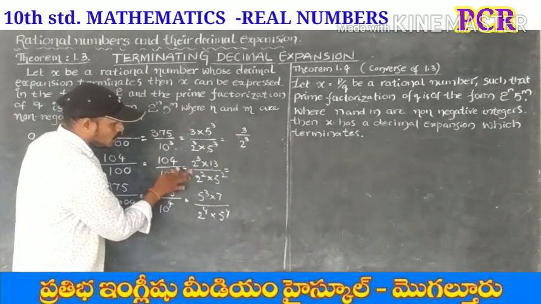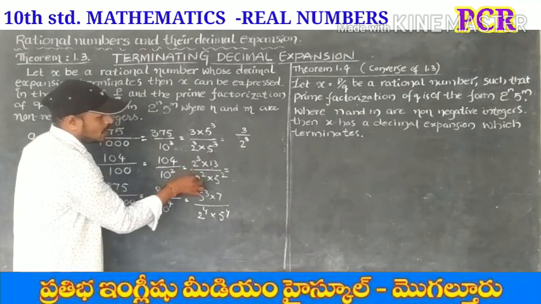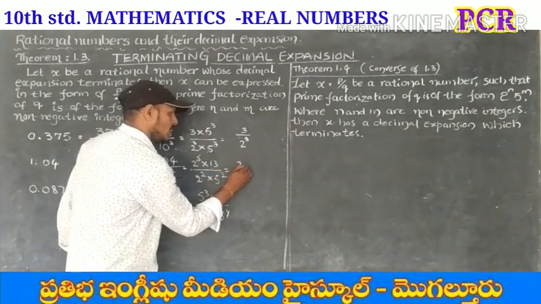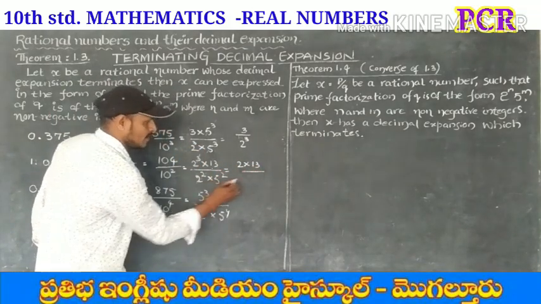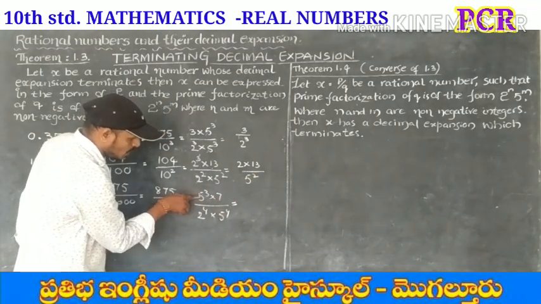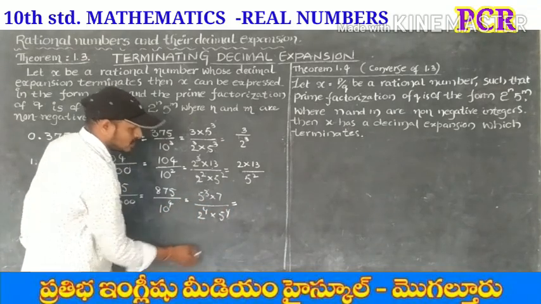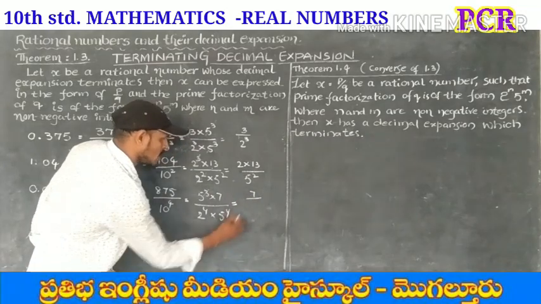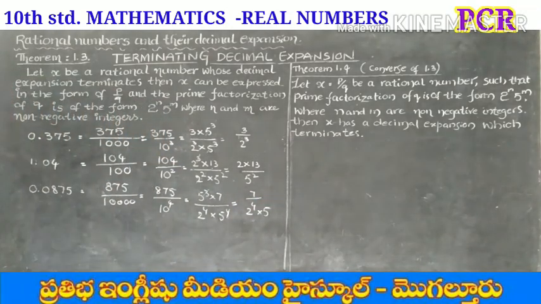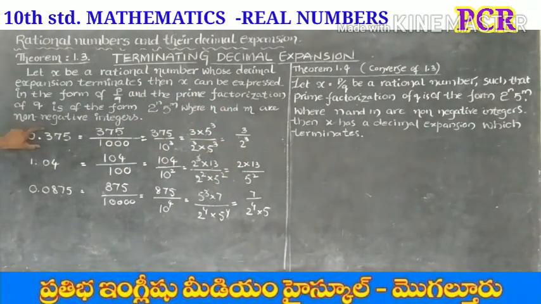Here, 2 square and 2 cube: 2 square cancels, so only 1 remains, giving 2 into 13 by the remaining 5 square. Here 5 power 4 and 5 power 3: 5 power 3 cancels, so remaining 1 time, giving 7 by 2 power 4 into 5.